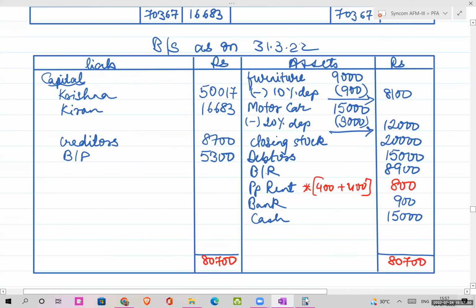One is 400, the prepaid rent element which we just calculated, and 4 is in the trial balance. Okay, so this is how you differentiate the sums under partnership final accounts under different heads.